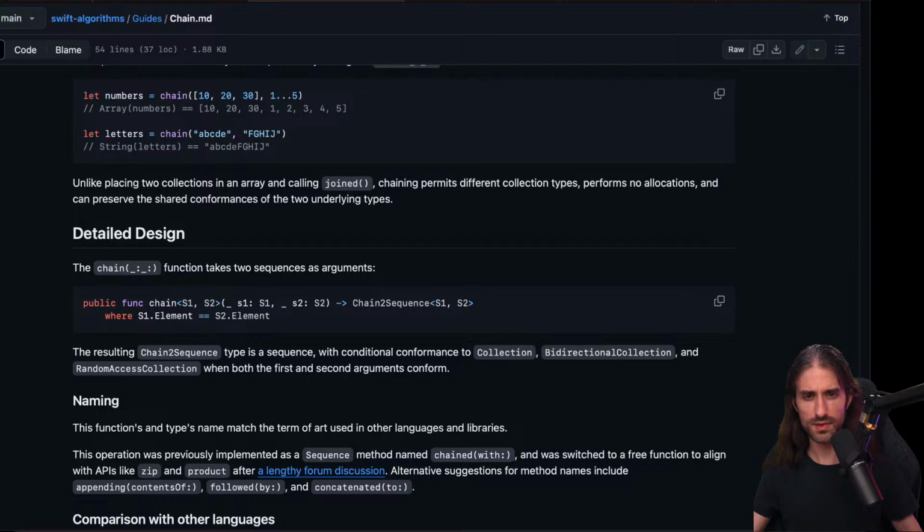Typically I don't see myself writing this in the middle of a SwiftUI view, for example, but I can imagine this being used where you have two large arrays, and at some point you need to iterate over both of them, but you don't want to add them together because you don't want to create this new huge array that will take a lot of memory, take time to allocate, to copy the values, etc.